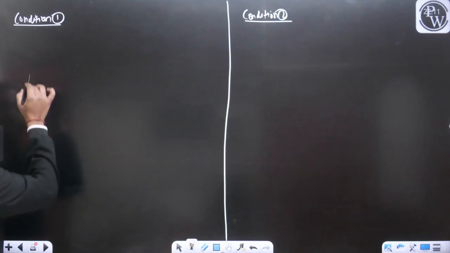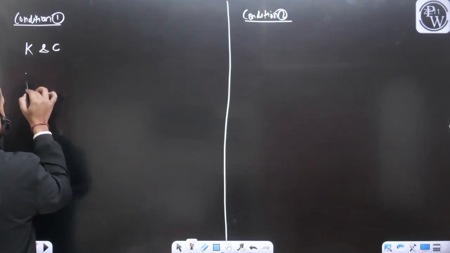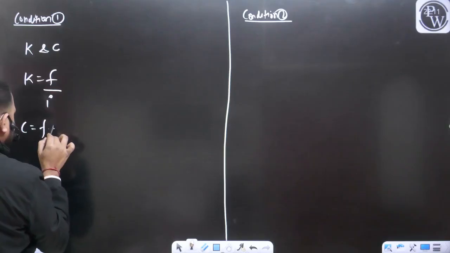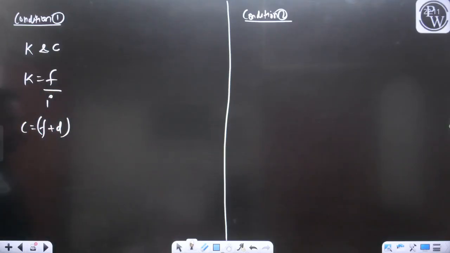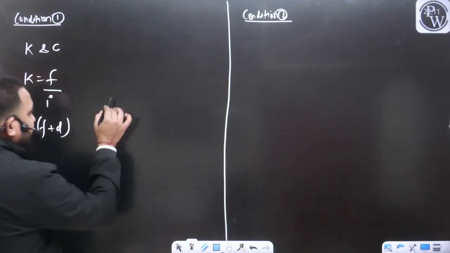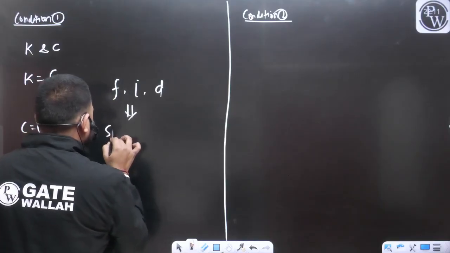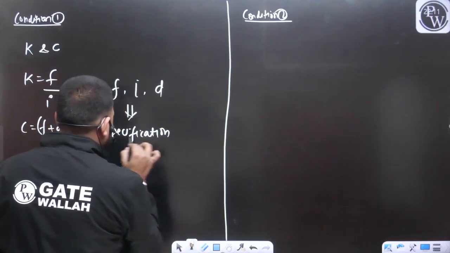If I want to find out the value of K and C, we know K is equal to F upon I and C is equal to F plus D. What is this F? What is this I? What is this D? That we have already discussed. Don't you think F, I and D are nothing but specifications?